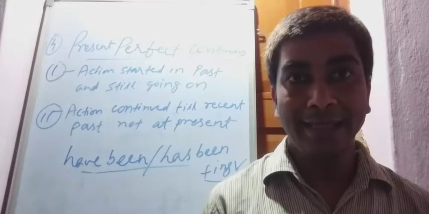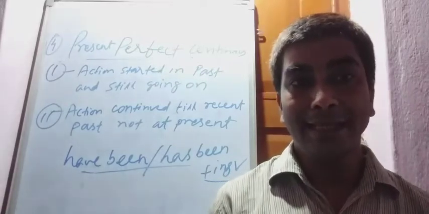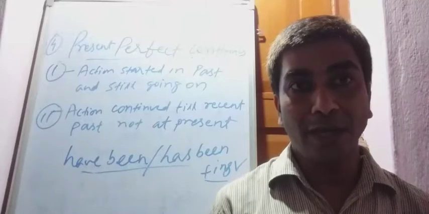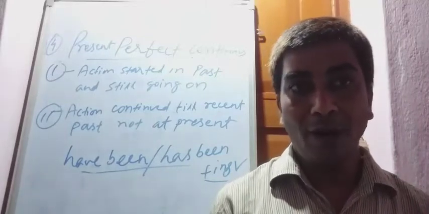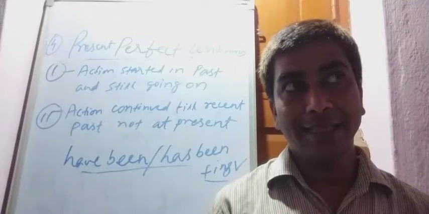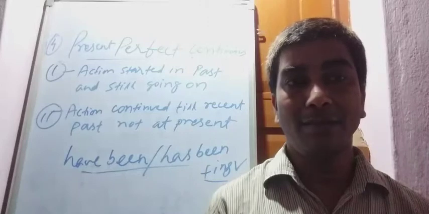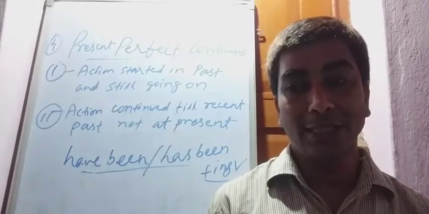It means that in the past, in 2018, the action started and at present time also it is continuous, he is studying. So for any action which started in the past and at present time also is continuous, for that action the present perfect continuous tense is used.